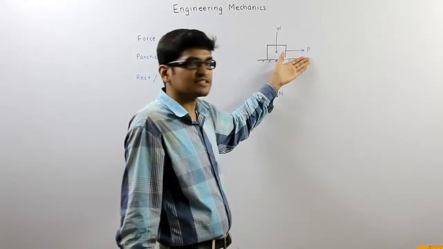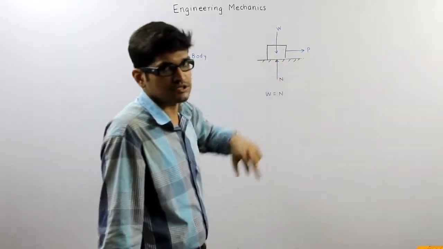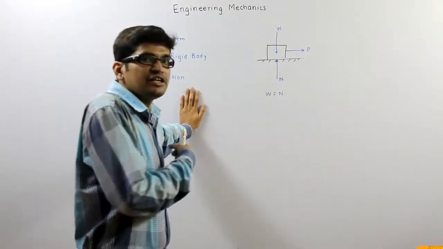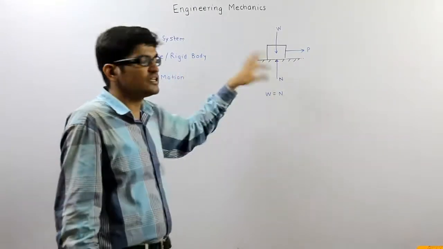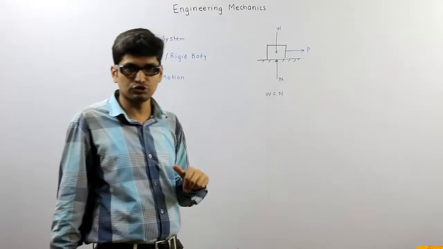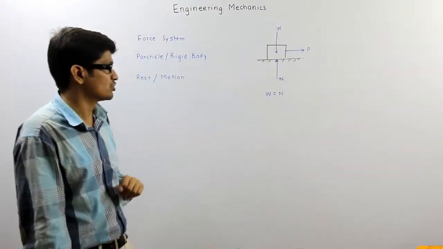I have to provide it externally. So it is the external agency which changes or tends to change the state of rest or of uniform motion. Here my intention is to change the position but it is not changing, so tends to change. Then that external agency is called force.